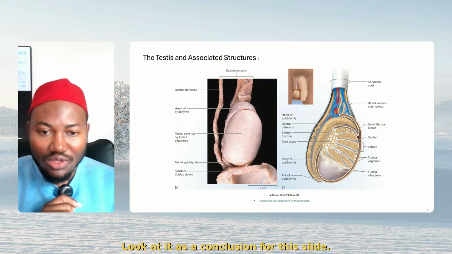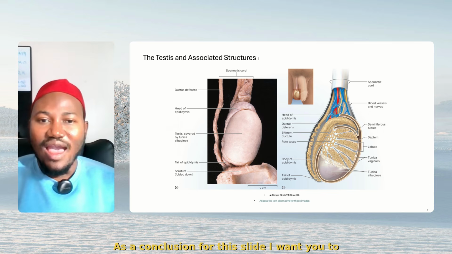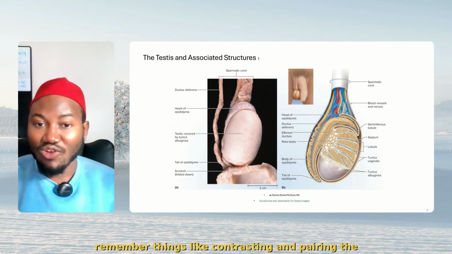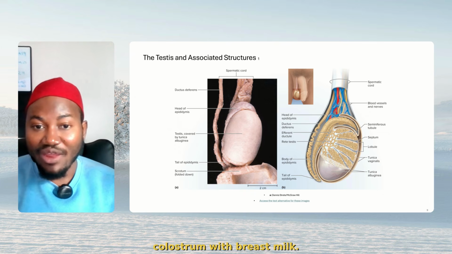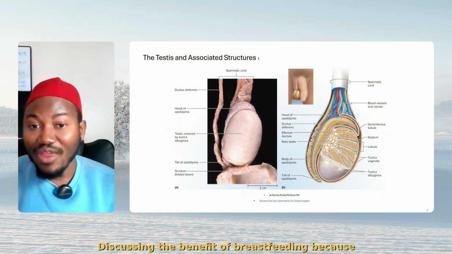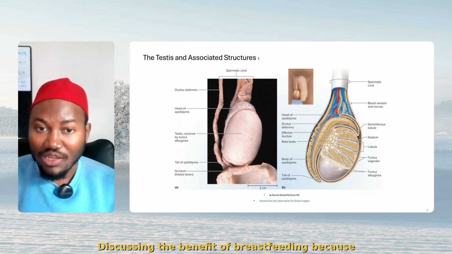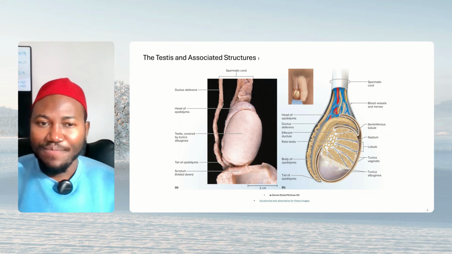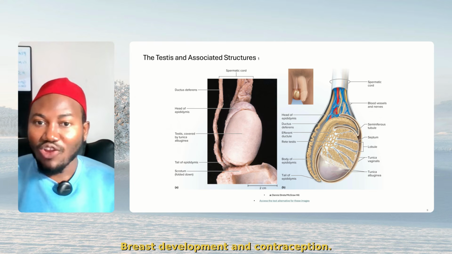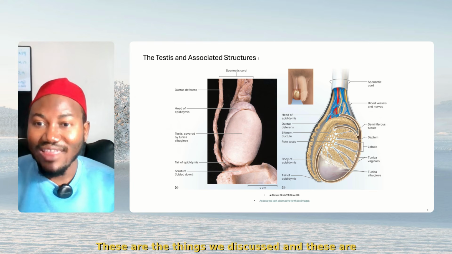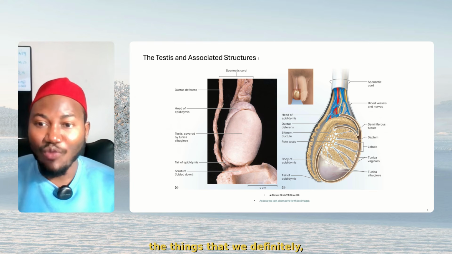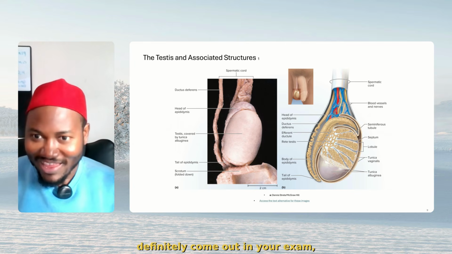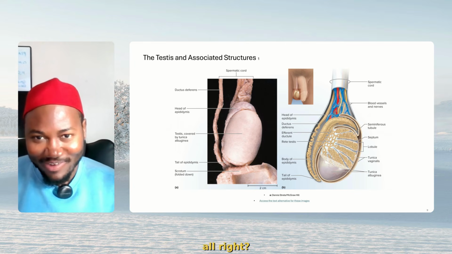As a conclusion for this slide, I want you to remember things like contrasting and comparing the colostrum with breast milk, discussing the benefit of breastfeeding, because that's what we've discussed. Mechanism of ejaculation, all right? Breast development and contraception. These are the things we discussed, and these are the things that will definitely come out in your exam. All right?